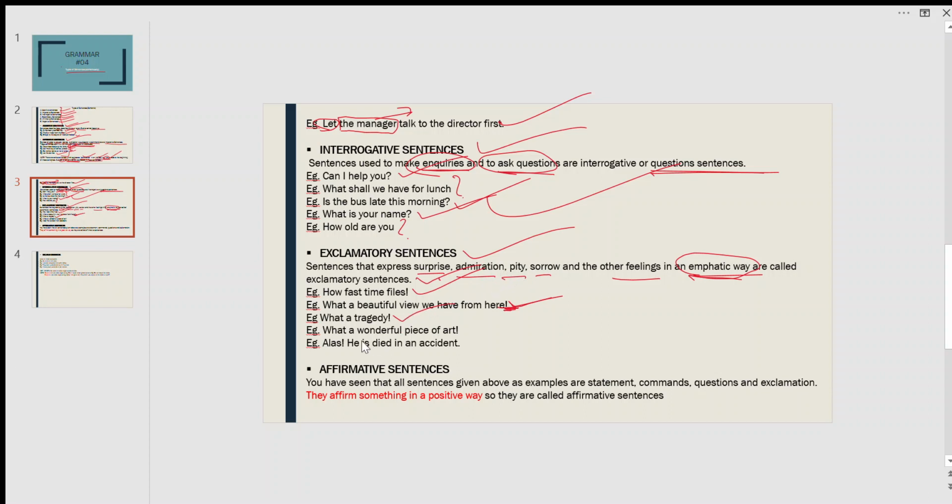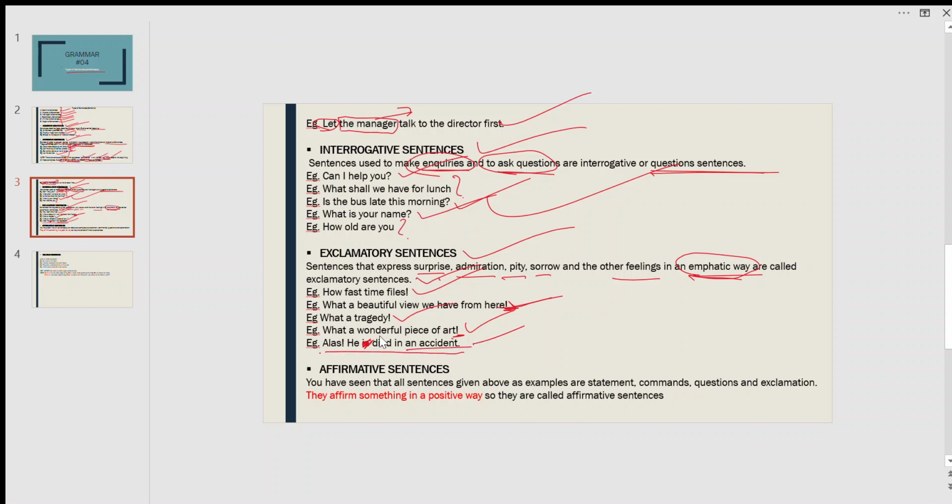What a wonderful piece of art. It is a feeling of admiration, when you are expressing your admiration for something in a very emphatic way. The next one is, alas, he died in an accident. So it is a feeling of sorrow.